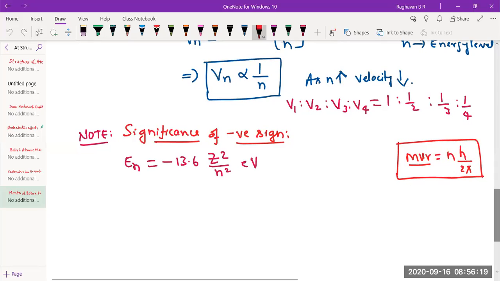Significance of negative sign. You people have to tell me now. Why is the energy expression given negative? What does it mean? What do you think about it? Well, energy is lost. Energy is lost where? Sir, electron is de-excited, sir. So, jumping from a high energy to lower energy.